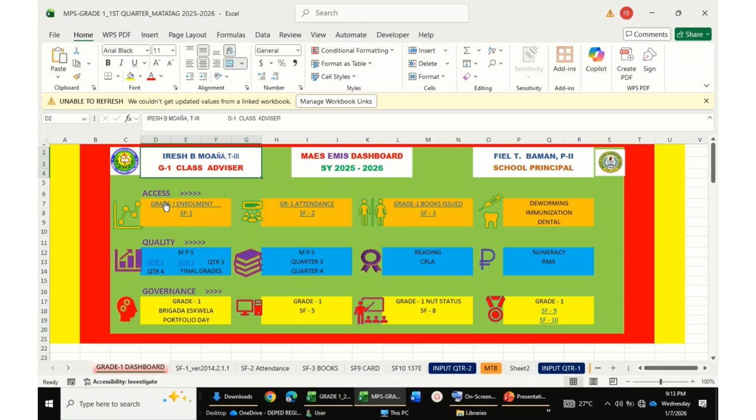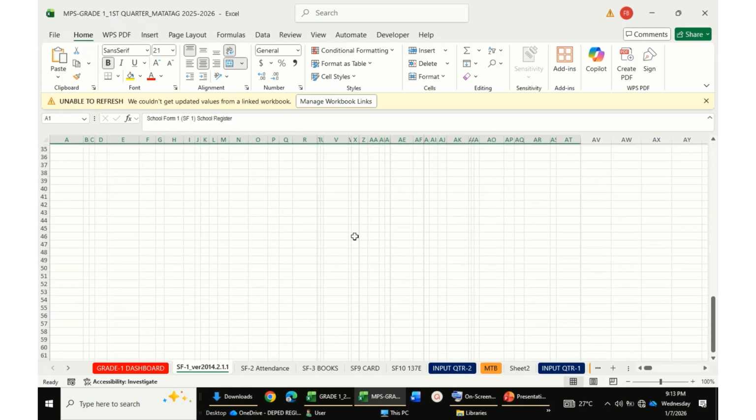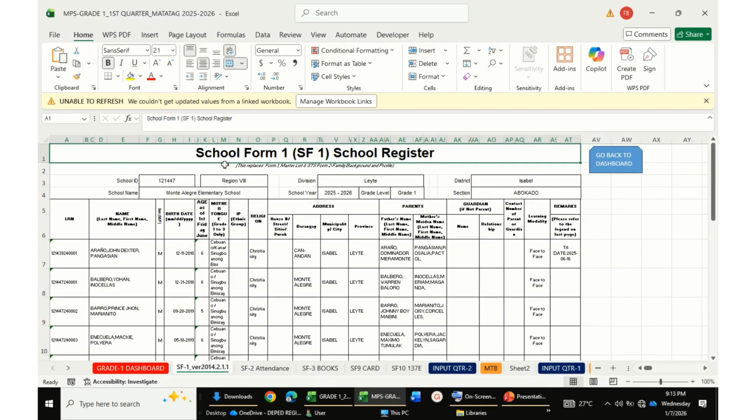In our access pillar, our first data is School Form 1, or SF1. As you can see from the finger sign, this form is already linked. If you click on SF1, you will be directed to the downloaded SF1. This is the data of the current school year, grade 1.